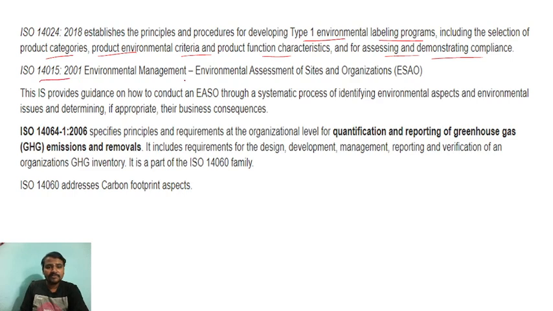ISO 14001:2004 covers environmental management, right? This provides all those things, and ISO 14064-1:2006 specifies principle and requirements at the organizational level for the quantification and reporting of greenhouse gas emissions and removals, right? So emissions and removals. ISO 14060 addresses the carbon footprint aspects.